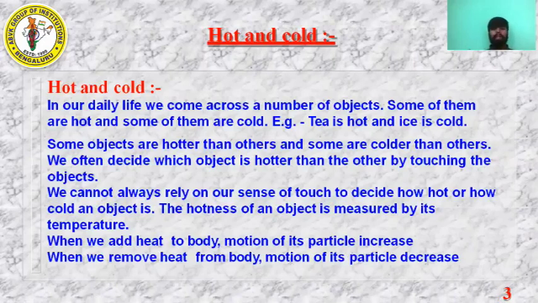So this is what the statement represents. See, when we add heat to a body, motion of its particles increases. How does the motion of particles increase? It has already gained the energy from heat, correct? So when you heat an object, it gains energy. When it gains energy, it starts moving. Similarly, when we remove heat from a body, motion of its particles decreases. When we remove the heat from a body, the energy it has gained will reduce and the motion of particles will also decrease. Understood?